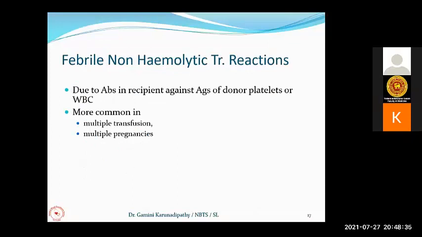Now we are coming to the next, very commonest transfusion reaction, which is called the febrile non-hemolytic transfusion reaction. By the name, you can see there is a term called non-hemolytic. You must understand that there is no hemolysis. If there is no hemolysis, it means there is no incompatible red cell reaction. Did you get that point? Now, hemolytic reactions, whatever the cause, whether it is ABO or minor blood group systems, always have hemolysis.